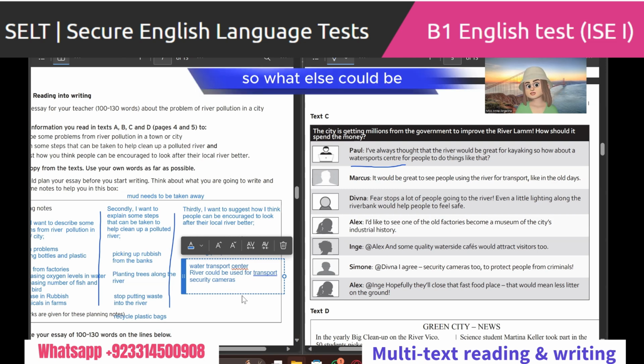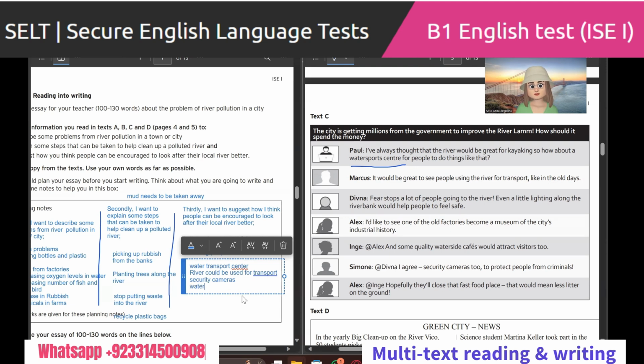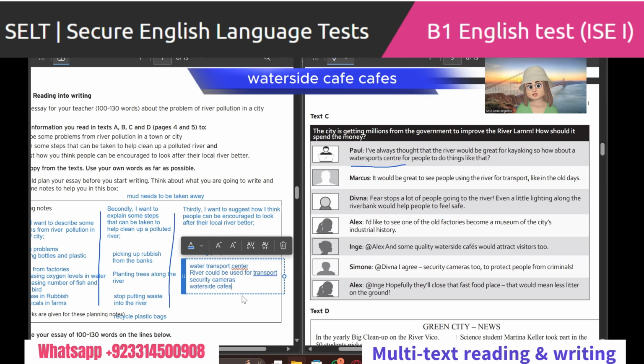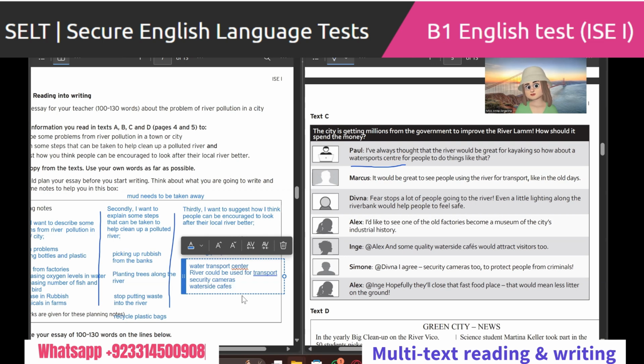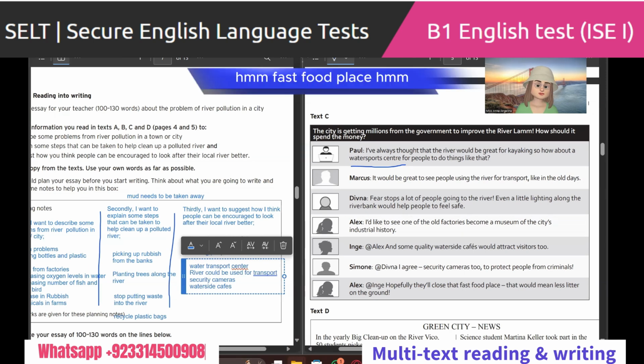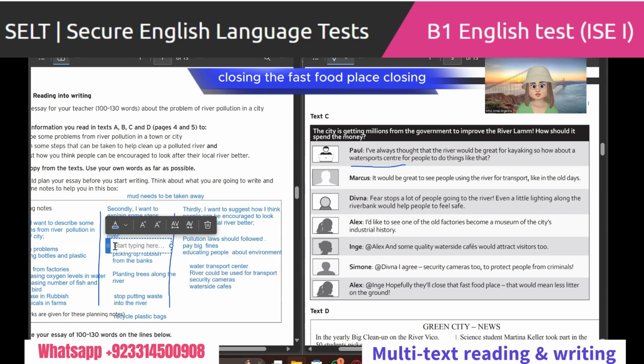So what else could be there? Waterside cafes. More. Fast food place. We are saying hopefully they'll close the fast food place. This you can add in point number 2, that I want to explain some steps that could be taken to help clean up the polluted river. You can add closing the fast food place there, to reduce litter.